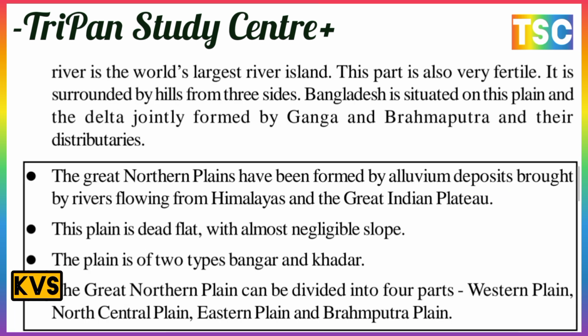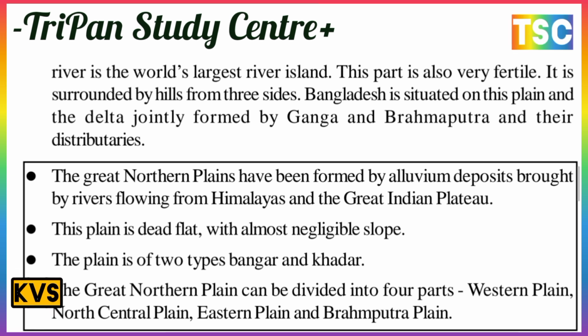Here are the important points to arrive at the conclusion. The Great Northern Plain has been formed by alluvial deposits brought by rivers flowing from the Himalayas and the Great Indian Plateau. The plain is dead flat with an almost negligible slope. The plain is of two types, Bhangar and Khadar.